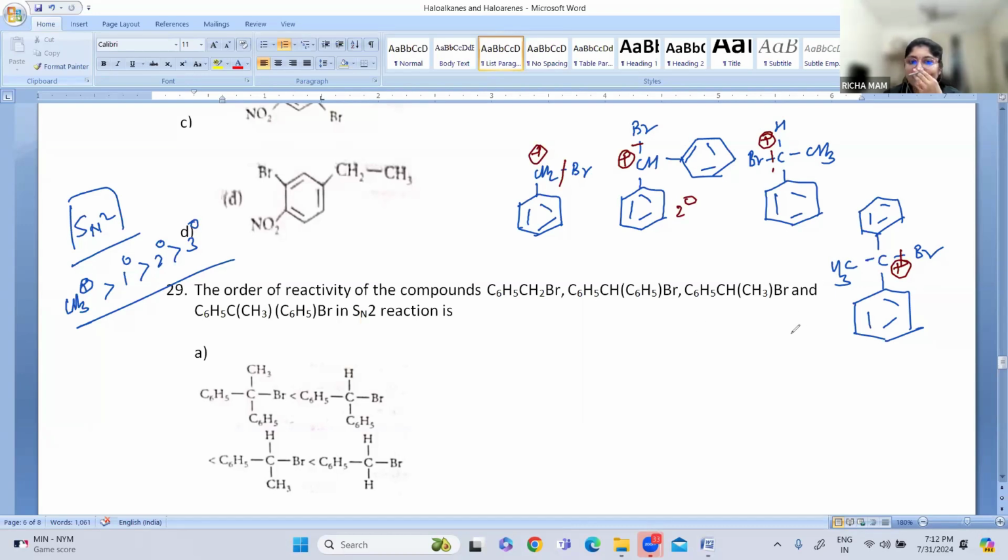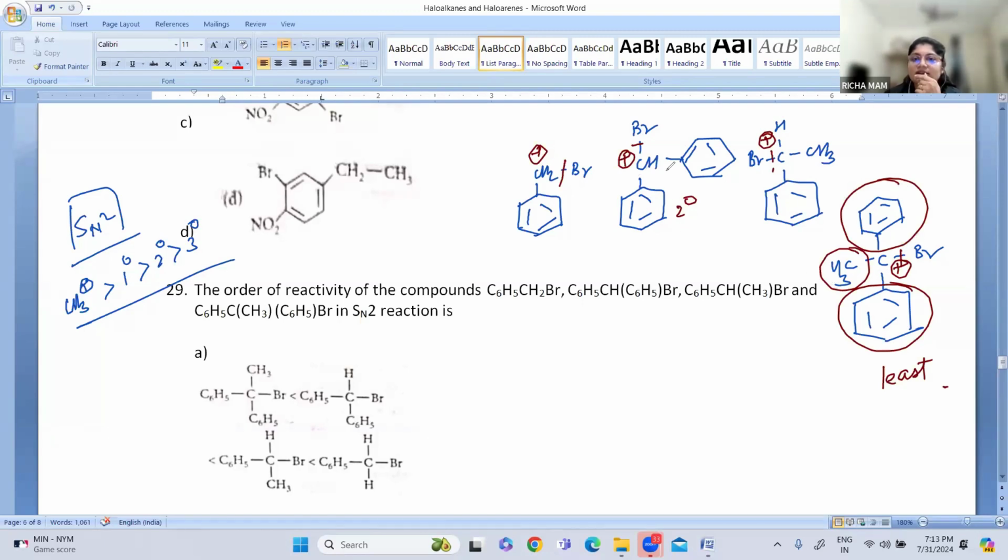When we write the order of reactivity, we'll write from highest to lowest. The options are given from highest to lowest only. So which option will come first? This one, because of steric hindrance. You can see there are larger groups, so this is the least stable. So this is first, this option will come first, because this is the least stable.